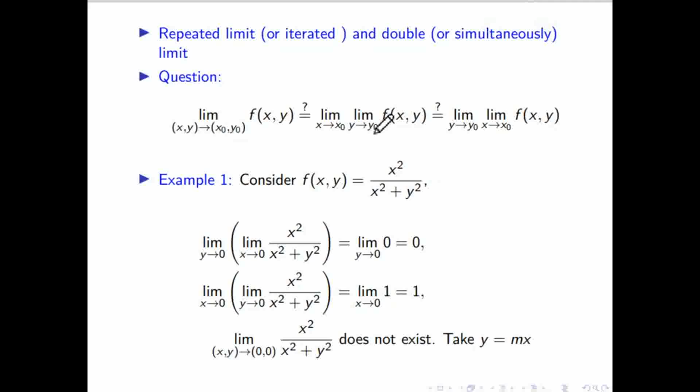I'm saying that if the repeated limit exists, we cannot say that the double limit will also exist, by this example. Or if the double limit exists, it may happen that the repeated limit does not exist. So both ways it is not true. But both can be equal, that we don't know for some function. Like if you take the function x plus y, then this will give 0, this will also give 0, this will also give 0. All are giving equal answers, but that is not true always, right?